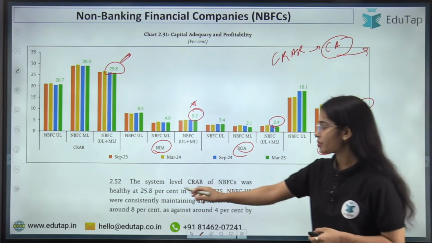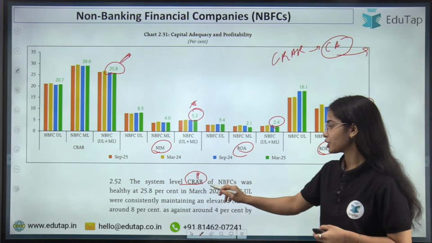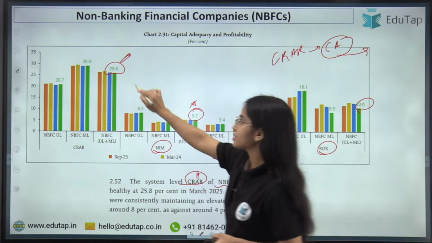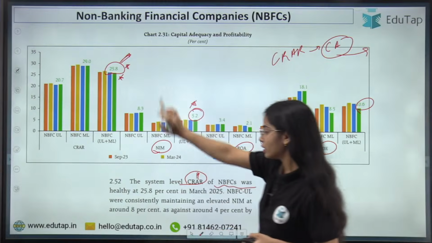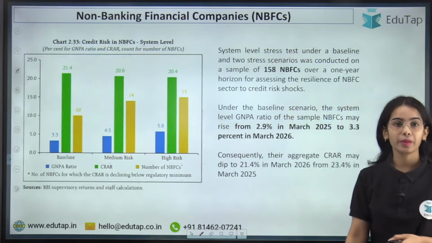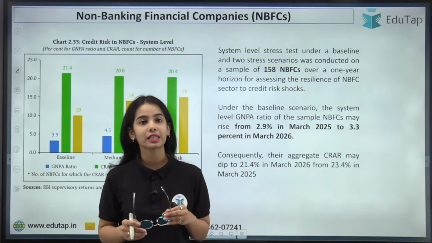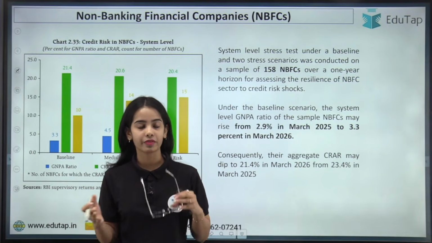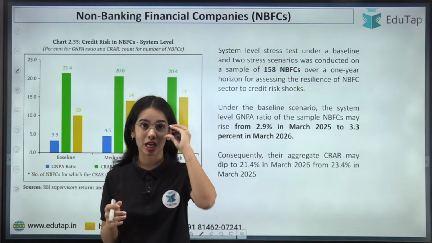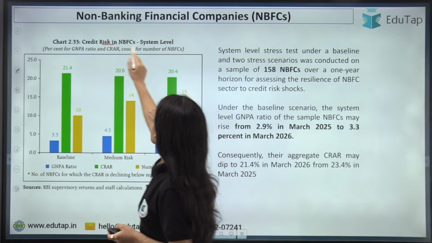Okay. Now the system level capital to risk weighted asset ratio of NBFCs was healthy at 25.8%. This is quite good in March 2025. Okay. Now coming to the macro stress test. So just like the scheduled commercial bank, for the NBFCs also there was a macro stress test that was done. So credit risk in NBFCs system level.